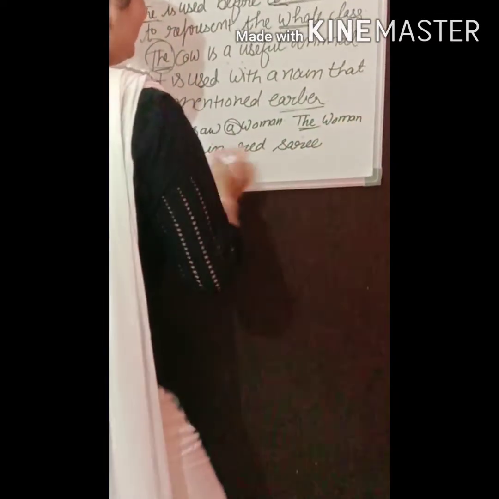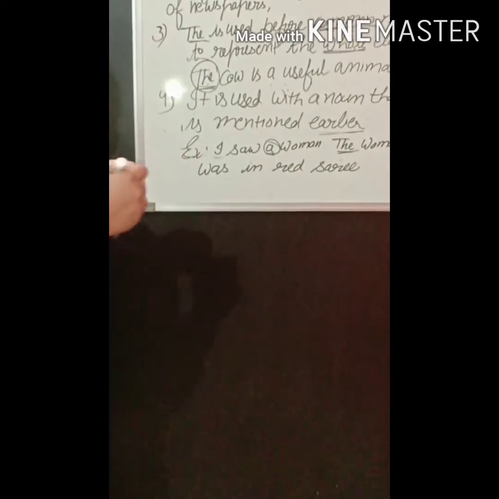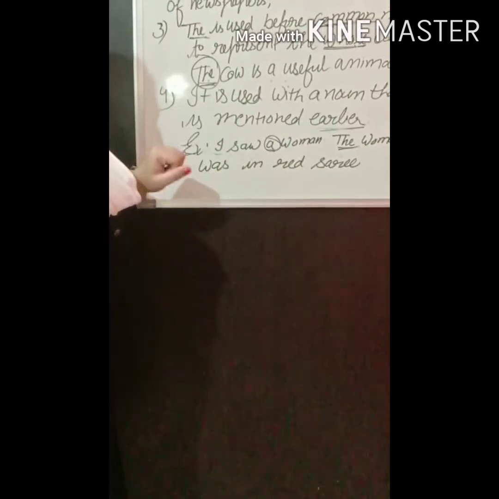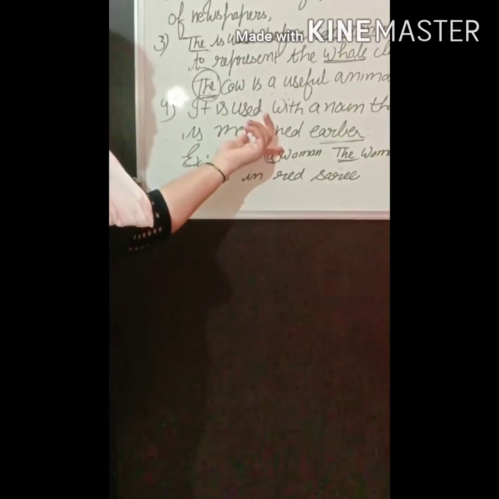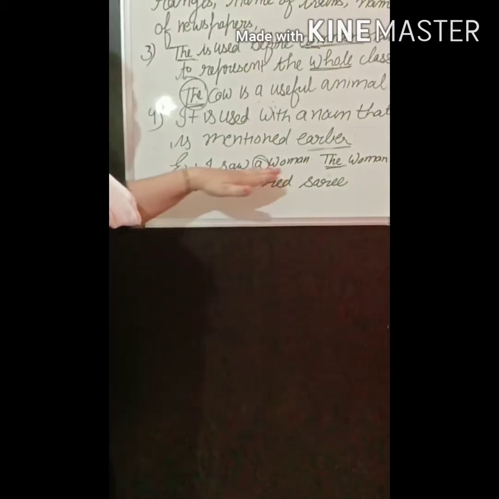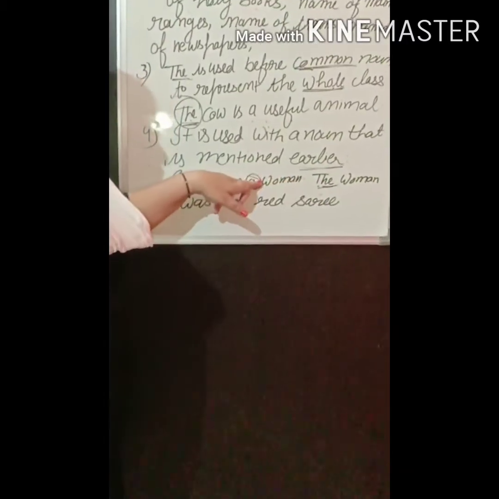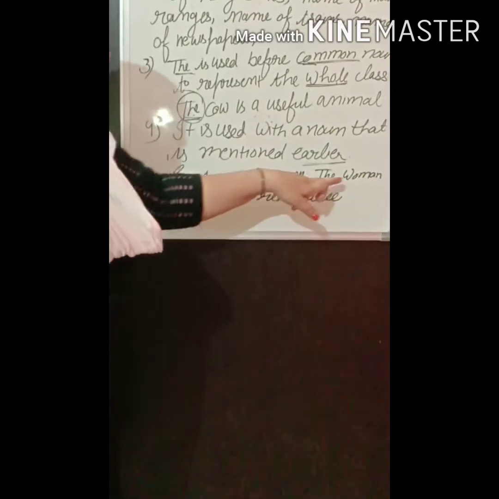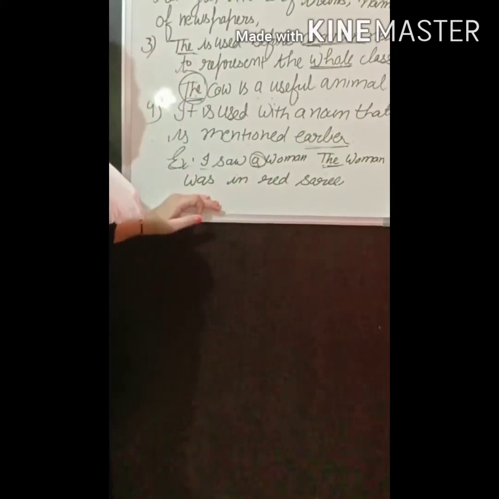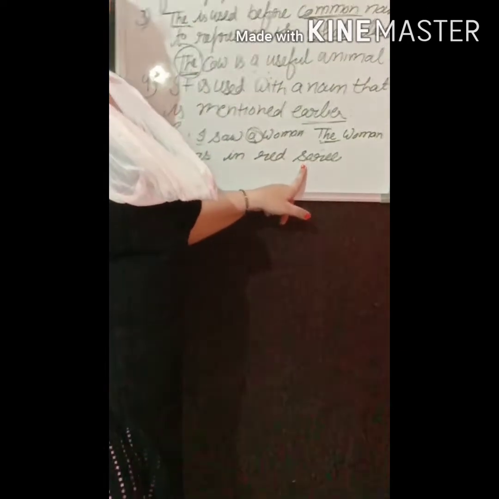The woman was in a red sari. So, the is used with a noun when we have mentioned that noun earlier. We have talked about a woman, and now the woman means that particular woman that I saw.